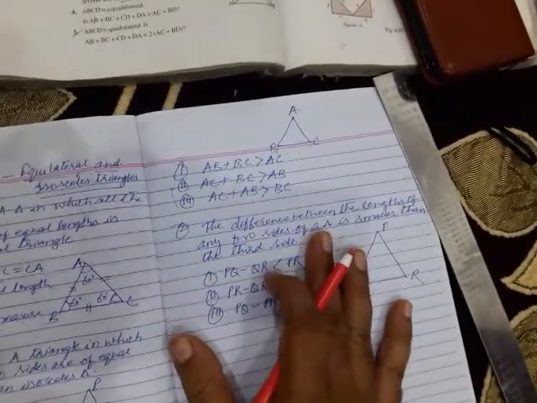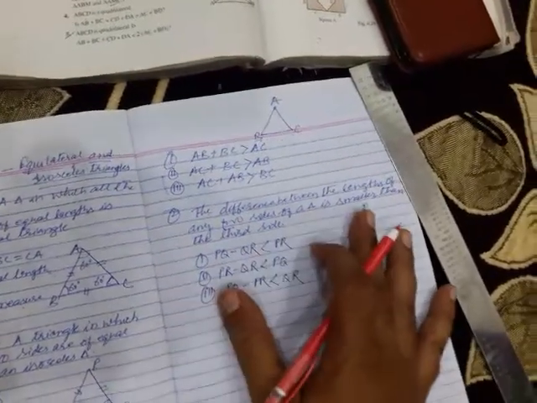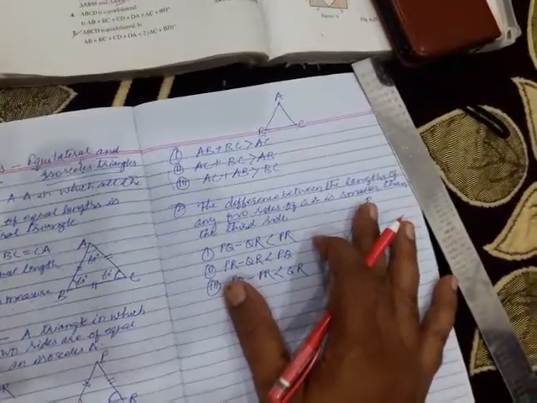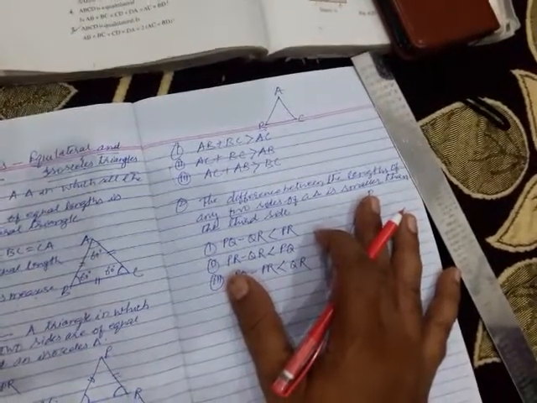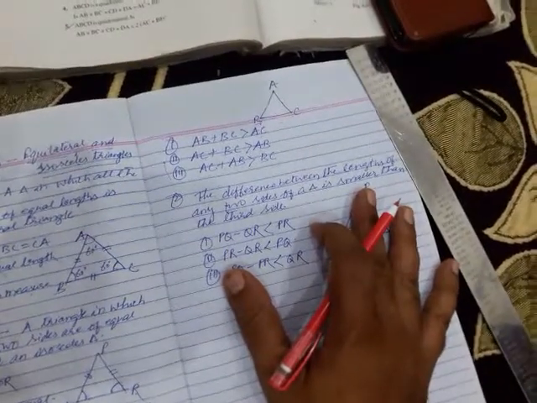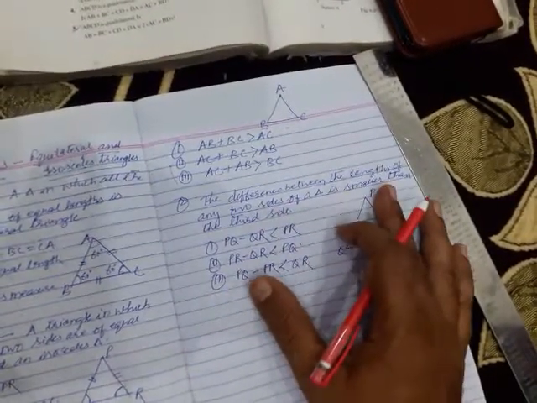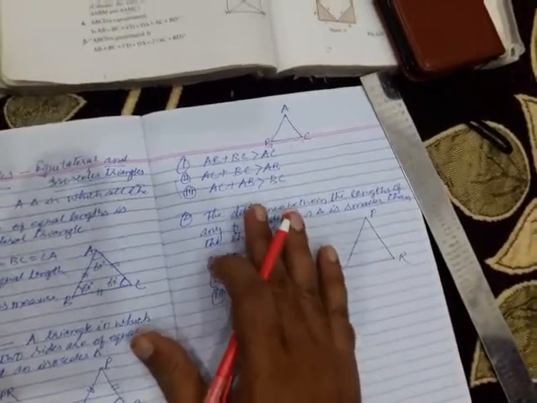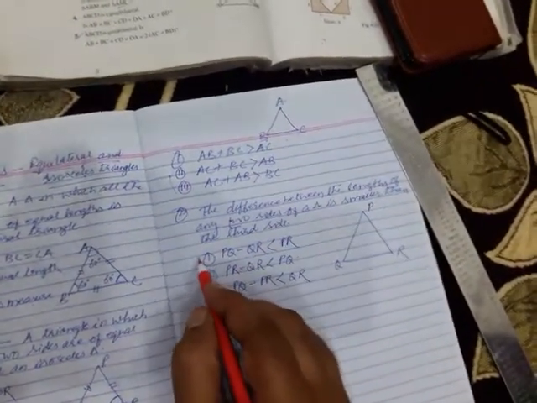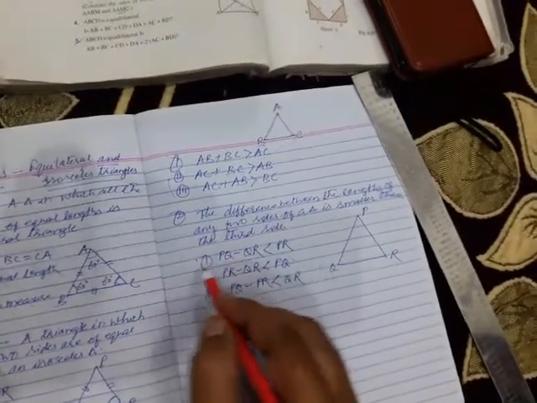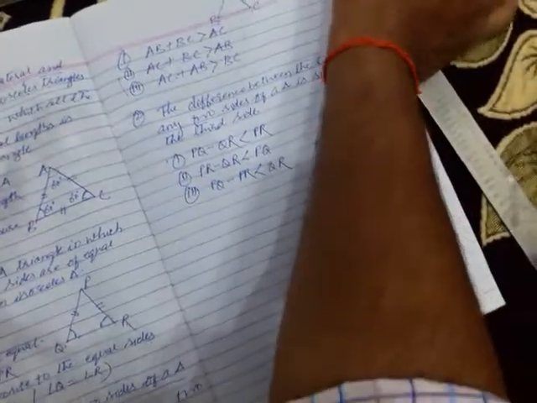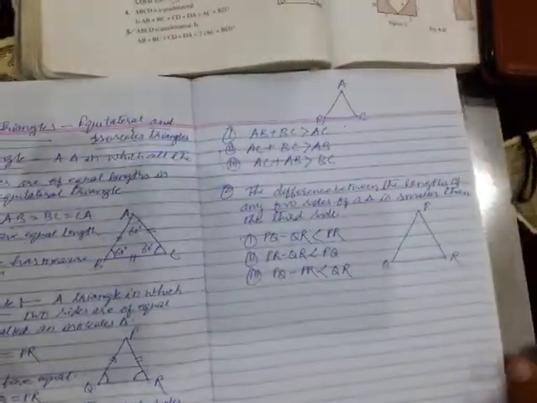So you have seen two important properties. You have seen that the sum of the lengths of any two sides of a triangle is greater than the third side, and the difference between the lengths of any two sides of a triangle is smaller than the third side. And pictorially and mathematically, through statement also, you have seen that it is clear. Now children, coming to exercise 6.4.